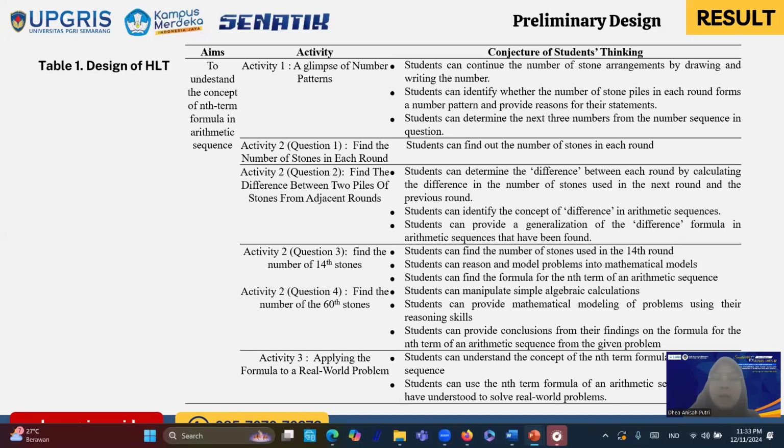In question 3, find the number of stones in the 14th round. The conjecture of students' thinking is students can find the number of stones used in the 14th round and they can reason and model the problems into mathematical models.